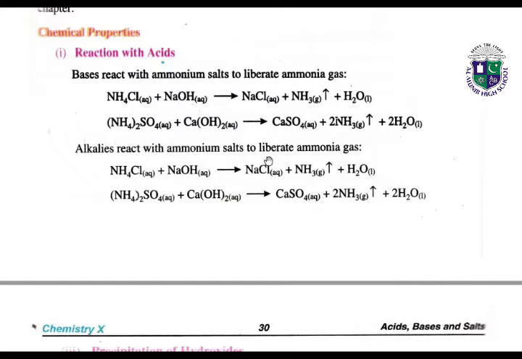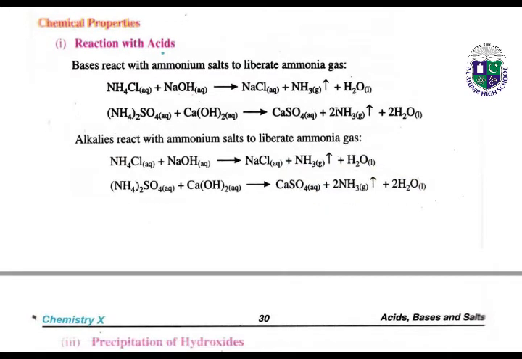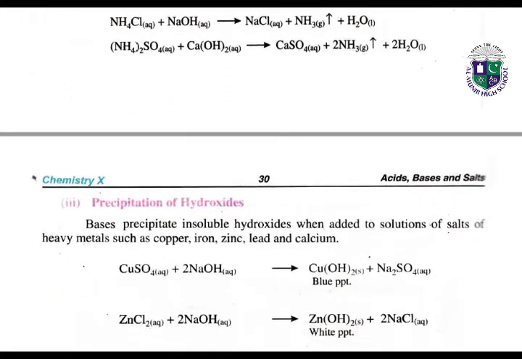Alkalis react with ammonium salts to liberate ammonia gas. So here we have the alkalis which react with ammonium salts, and they also produce ammonia gas. NH4Cl reacts with NaOH. This is our base, and it forms NaCl, the table salt, and ammonia gas is released. Also water is produced during this chemical reaction.